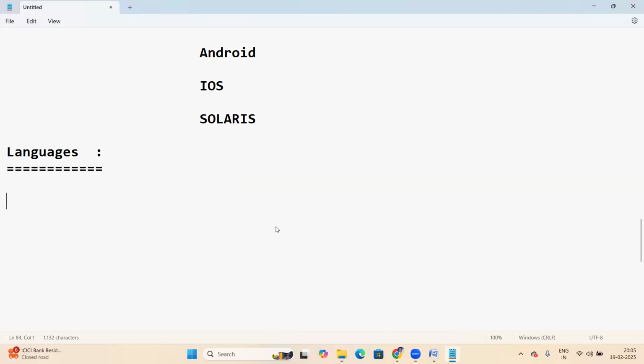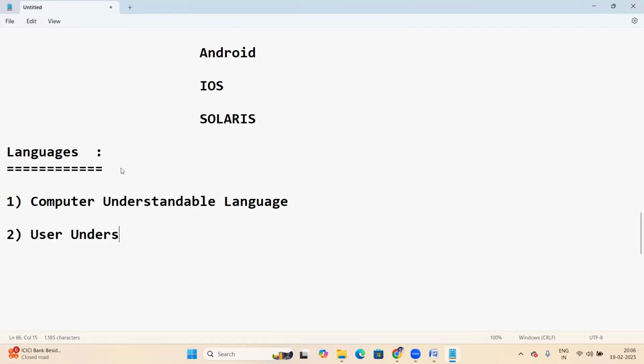In software languages, the first one is computer understandable language. The second one is user understandable language.